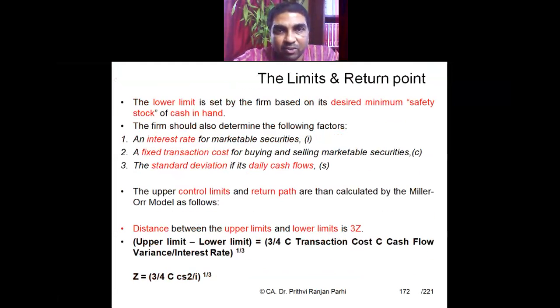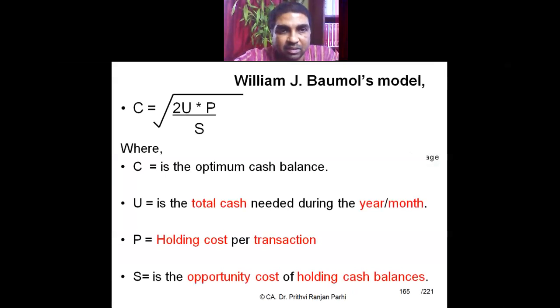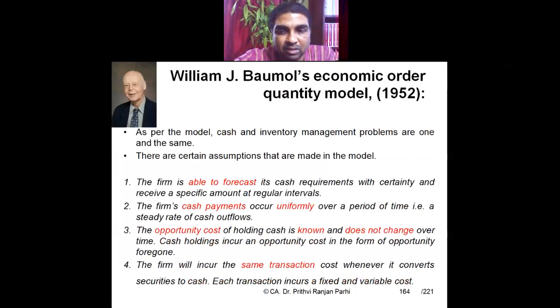Baumol's model. Okay, I can find it. Yeah, we are at slide 155. William Baumol's model. The last line, fourth last point. Last time you had sent a photograph to me some time back. It says the firm will incur the same transaction cost, meaning the transaction cost is constant.